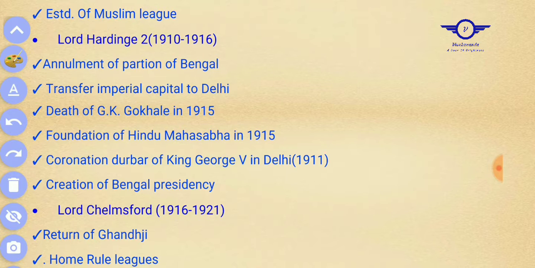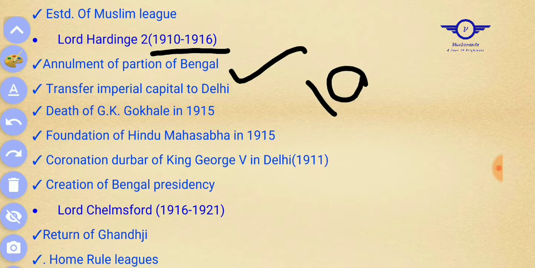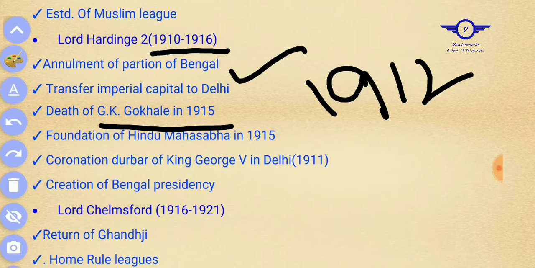Lord Hardinge's tenure was 1910 to 1916. The annulment of the partition of Bengal took place under his tenure. Transfer of the imperial capital to Delhi happened in 1912; the capital was transferred from Calcutta to Delhi. Death of Gopal Krishna Gokhale in 1915, a famous leader of that time.